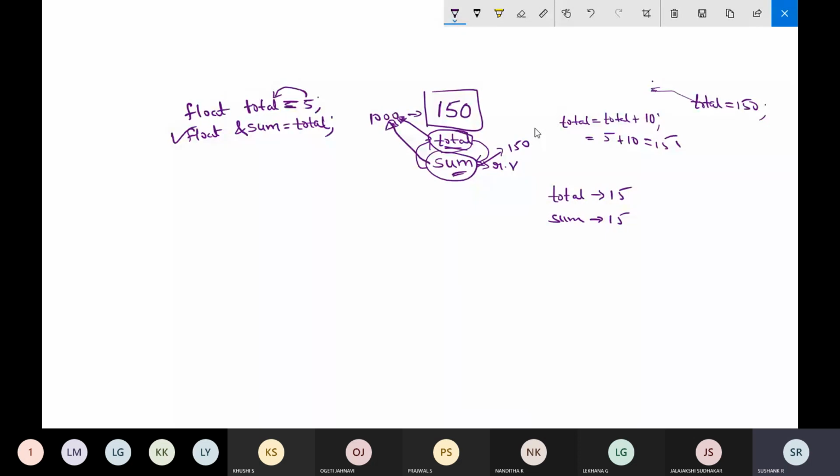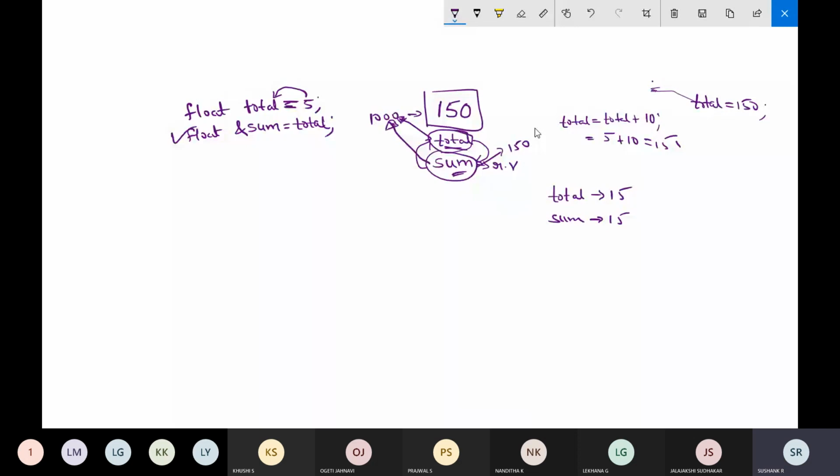So you can use total instead of sum, and sum instead of total. You can use these two variables interchangeably. We call this a reference variable, because in our example sum is a reference variable referring to the memory location 1000. Whatever changes you make to sum get reflected in total, and whatever changes you make to total get reflected in sum. Are you getting this, yes or no?